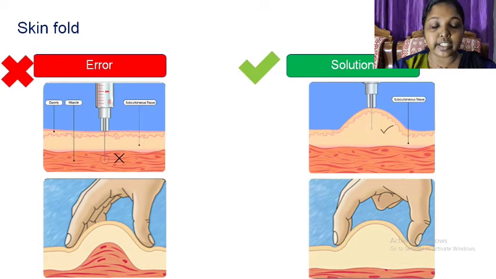To avoid injecting into the muscle layer, it is important to use a short pen needle and, if necessary, use a lifted skin fold. High variability in blood glucose level will increase the risk of hypoglycemia. And in this picture, you can clearly see how a skin should be folded for insulin administration.